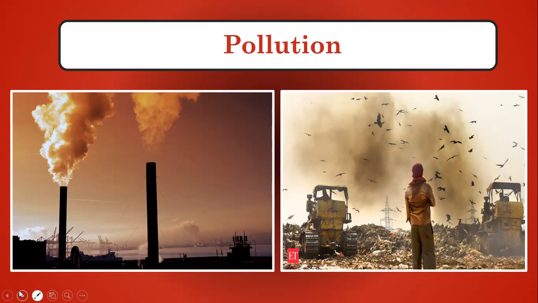system. So children, we should avoid throwing garbage here and there, and we should use things very wisely so that there is less garbage, right? Because if we throw garbage here and there, and if we do not use things wisely, it will cause damage to us only. So this was about pollution.